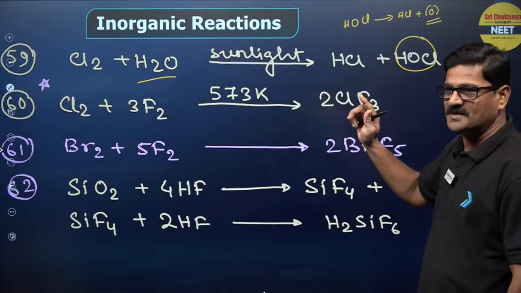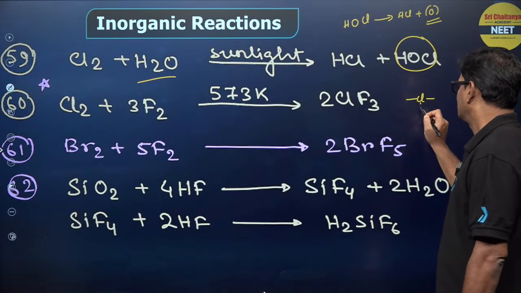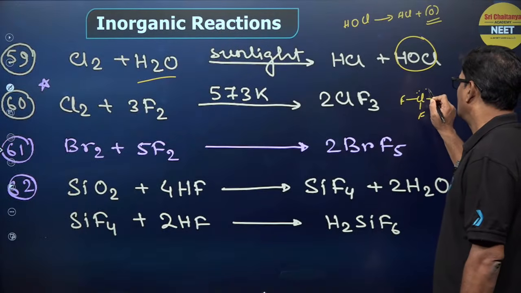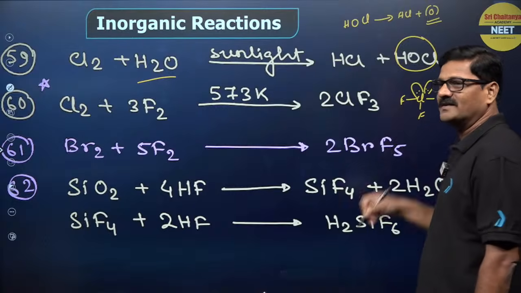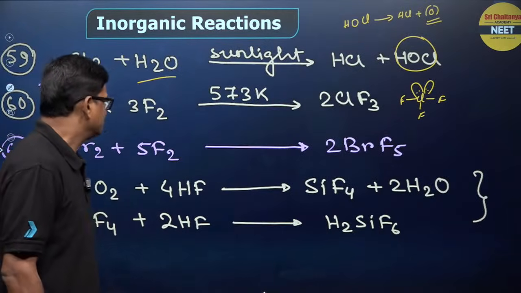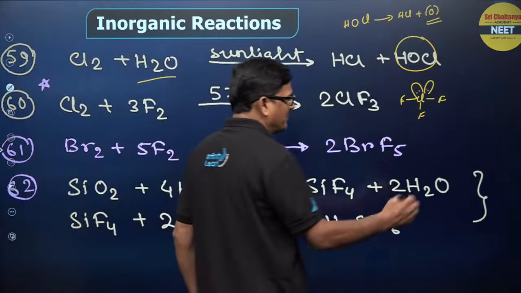Cl2 plus F2 gives rise to ClF3. What is the shape of ClF3? It is going to be a T shape. Exactly 90 degrees angle will not be there. Okay. And Br2 plus F2, BrF5. What is the shape of BrF5?